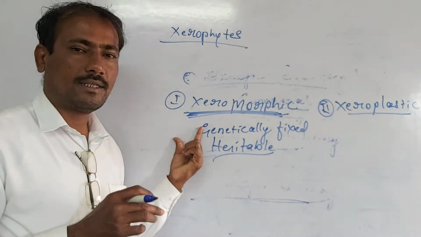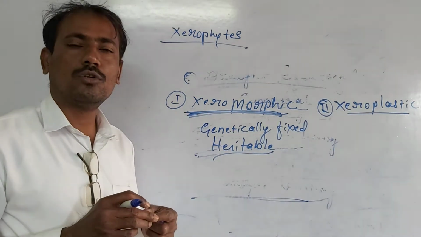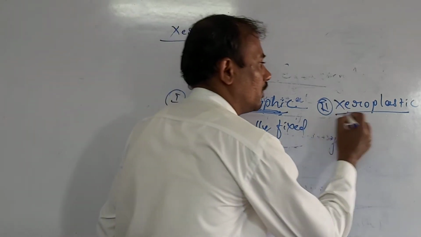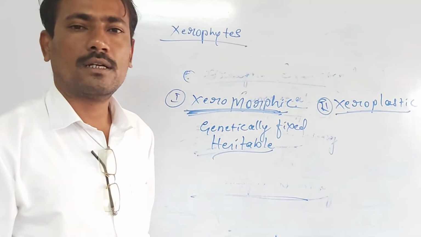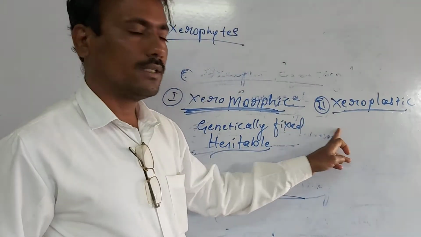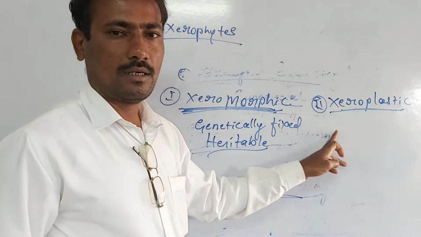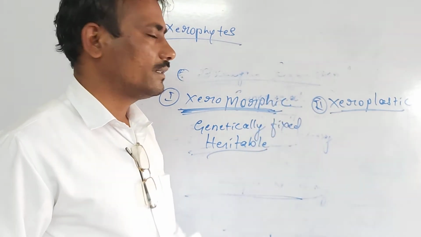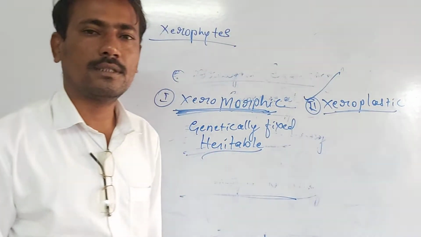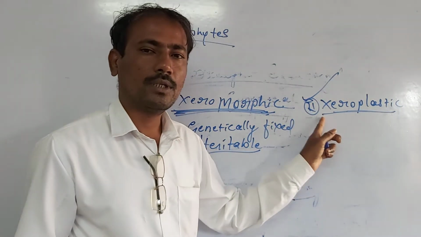All those plants especially show the xeromorphic adaptive characters. Xeroplastic adaptive characters are those that are not genetically fixed and not heritable. Such adaptive characters are termed as xeroplastic adaptive characters.